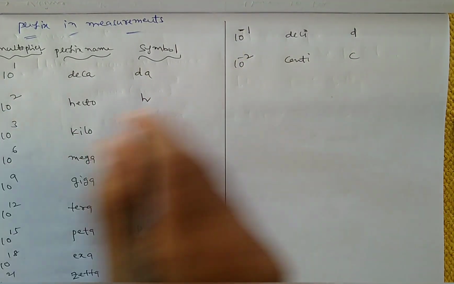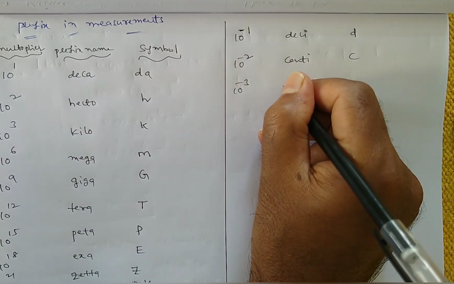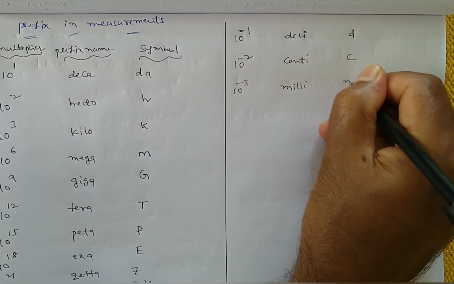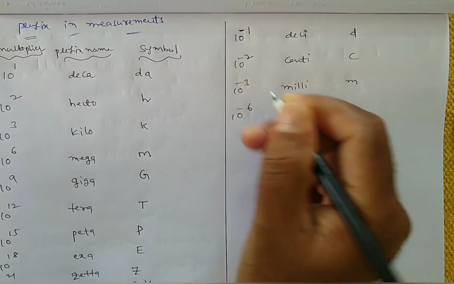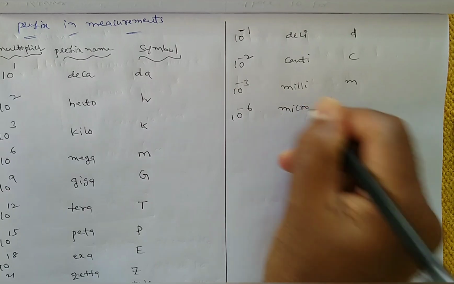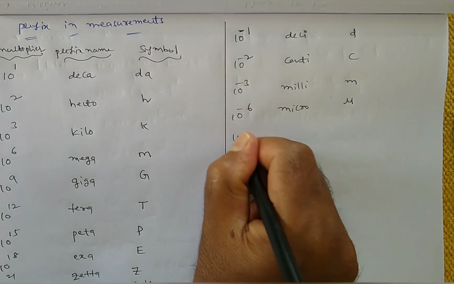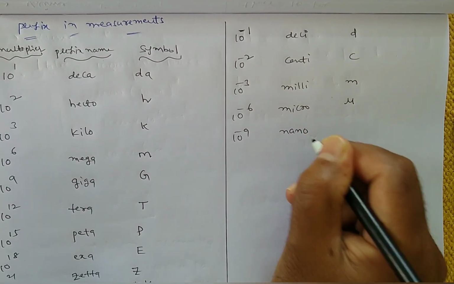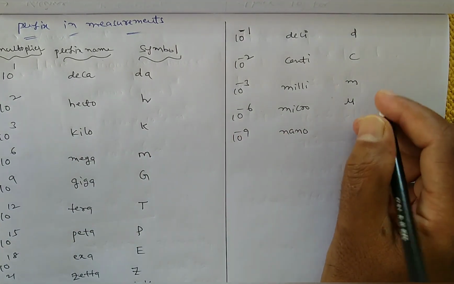Next, 10 power plus 3 is kilo. Now here it is 10 power minus 3. So that is milli, small m. Next 10 power minus 6. Plus 6 means mega, minus 6 means micro. So this is the symbol mu. Next 10 power minus 9. Plus 9 means giga, minus 9 means nano. Nano means small n.